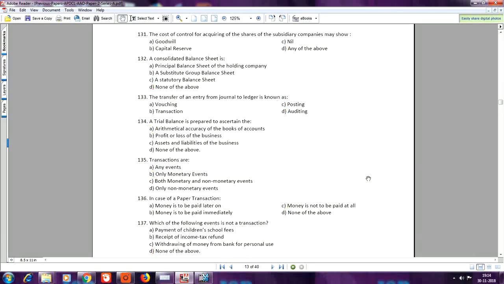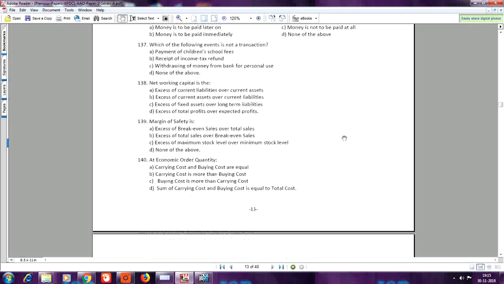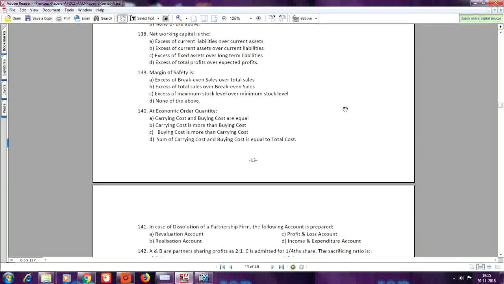Question number 138. Net working capital is the, your answer is B, excess of current assets over current liabilities. Question number 139. Margin of safety is, your answer is B, excess of total sales over break-even sales.